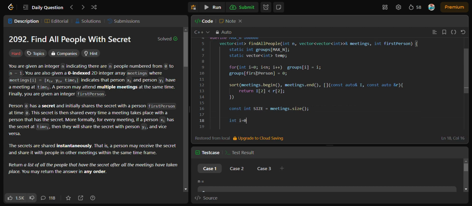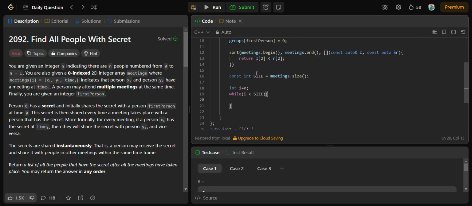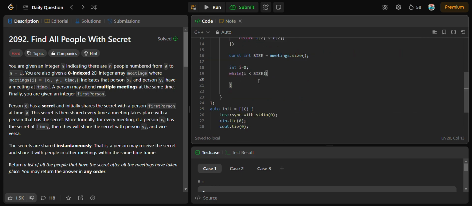Then int i equals 0, and we will implement a while loop here for i less than size. Inside of this while loop, we will first take the current time. So int current time from meetings of i comma 2, and we will clear the temp.